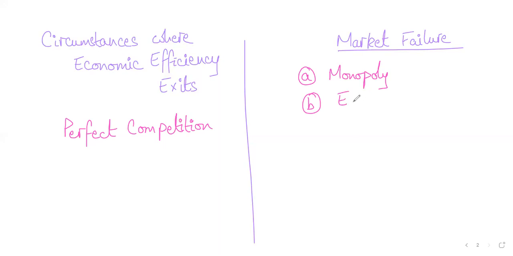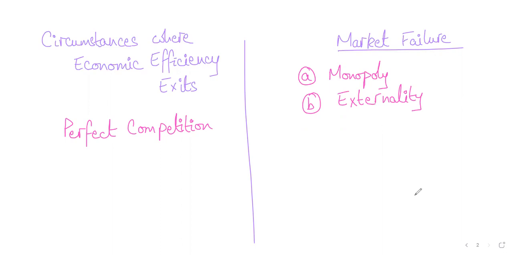Some other cases of market failure include externalities. What is an externality? That is when someone is doing something which is causing a positive or a negative effect on a third party. There are a couple of examples. Let's say someone is smoking in a public area where other people are around and they inhale that smoke, which is passive smoking, and that is harmful. If someone is driving fast on the road, that can create a safety hazard for the people around him. All of these are negative externalities.